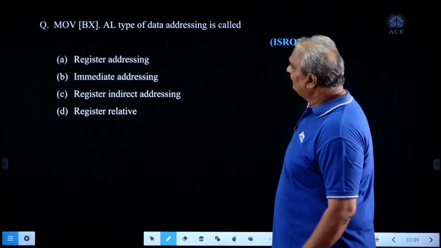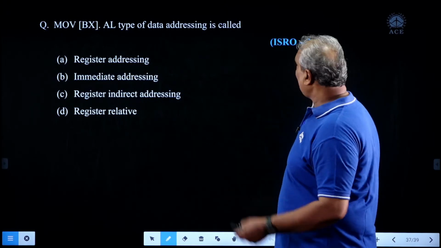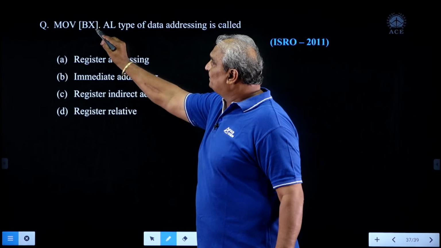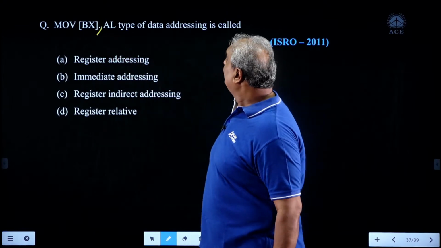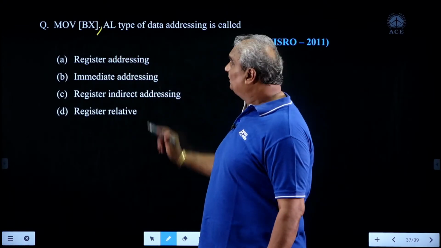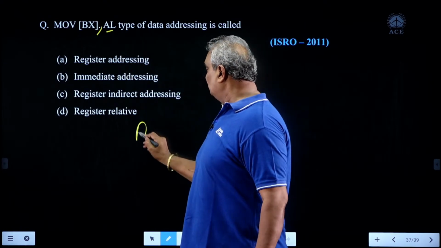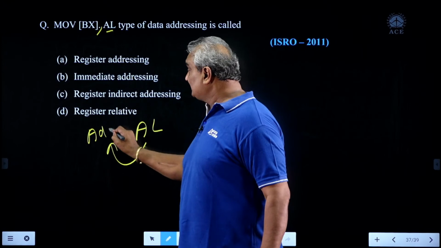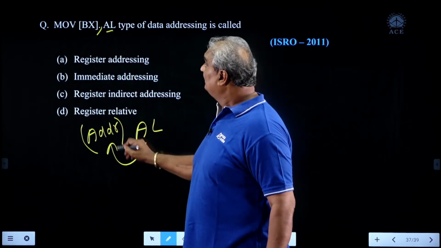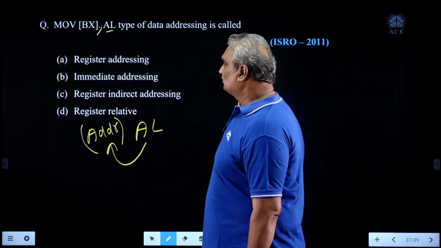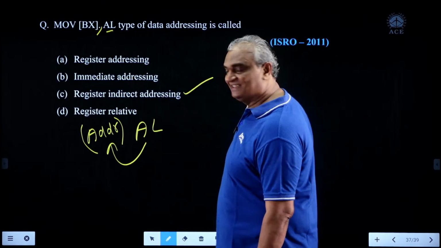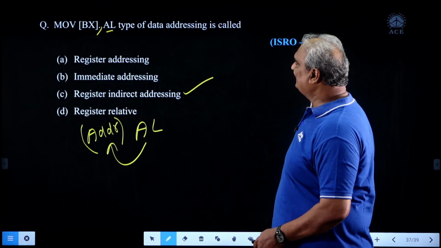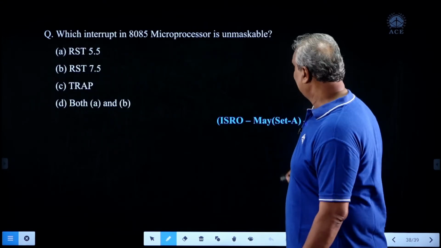Next, look here. It is also related to the 8086 processor. MOV [BX], AL. The type of data addressing is dash. The AL content, the 8-bit register content, goes to an address. That address is given by the BX register. That's why it is register indirect addressing, because the bracket is there.